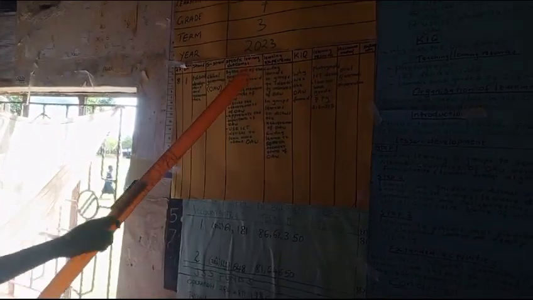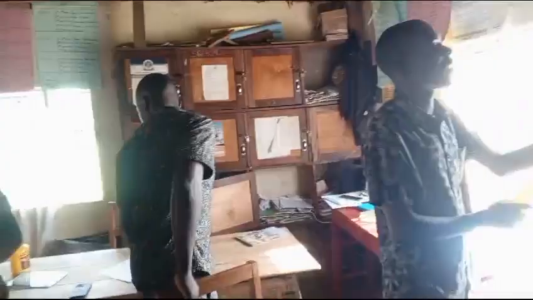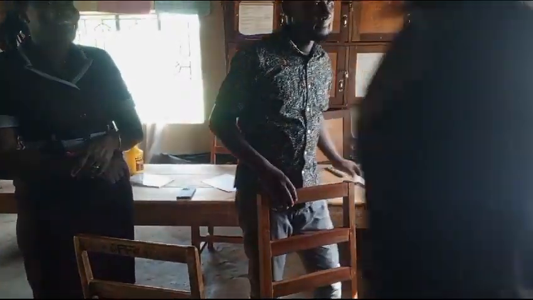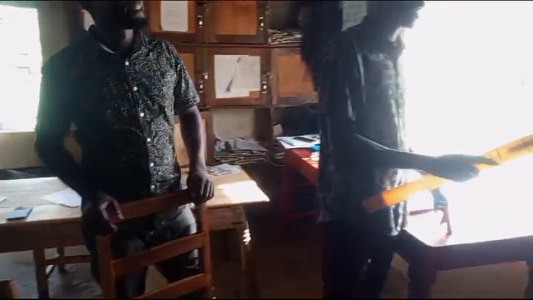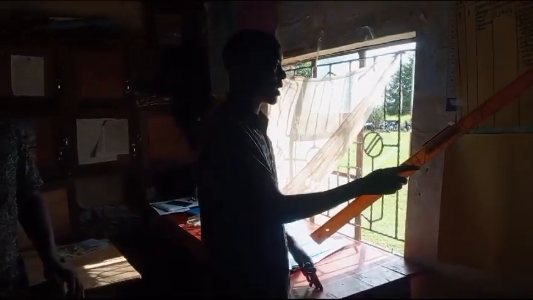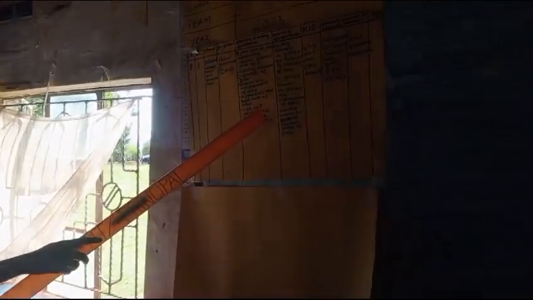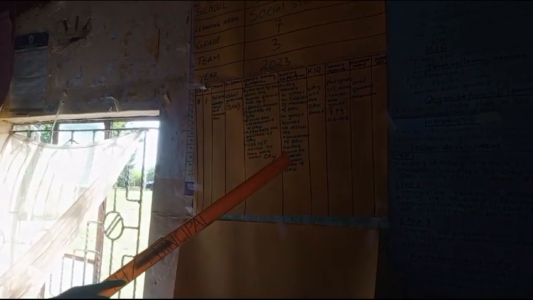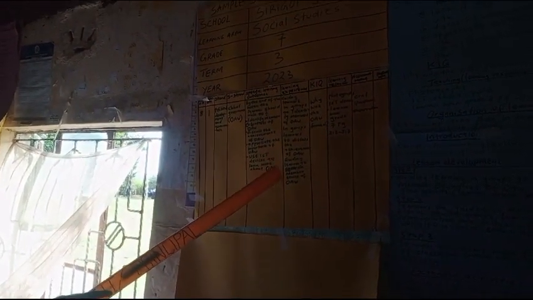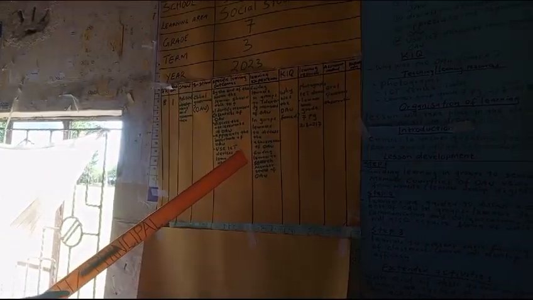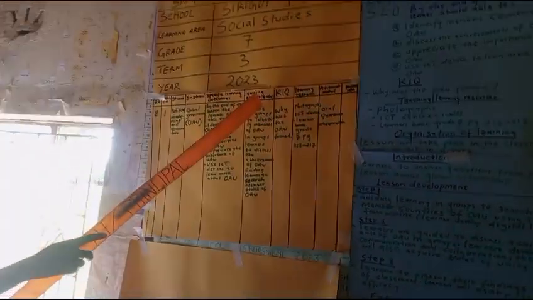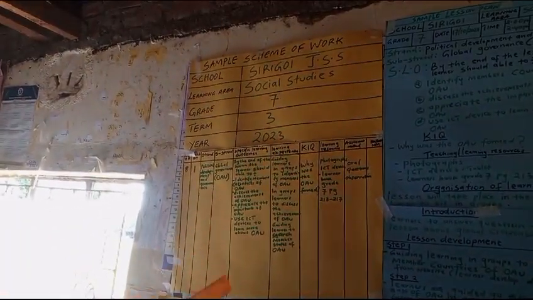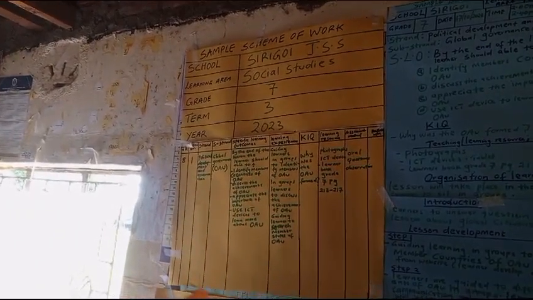Then you have a learning experience: guiding learners in groups to identify members of OAU. In groups, learners to discuss the achievement of OAU, then guiding learners to search member states of OAU. Then you have our KIQ, key inquiry question. Why was the OAU formed?